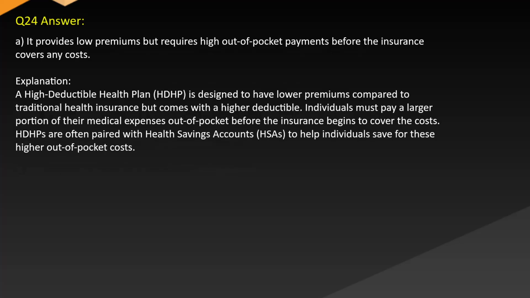Answer: A. It provides low premiums but requires high out-of-pocket payments before the insurance covers any costs. Explanation: A high deductible health plan (HDHP) is designed to have low premiums compared to traditional health insurance but comes with a high deductible. Individuals must pay a larger portion of their medical expenses out of pocket before the insurance begins to cover the costs. HDHPs are often paired with health savings accounts (HSAs) to help individuals save for these higher out-of-pocket costs.